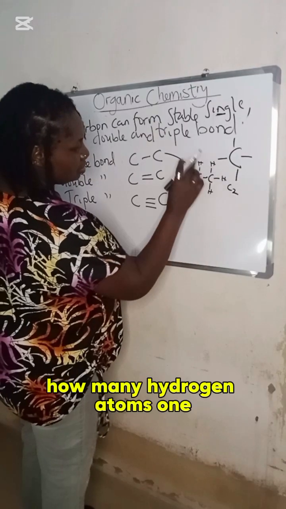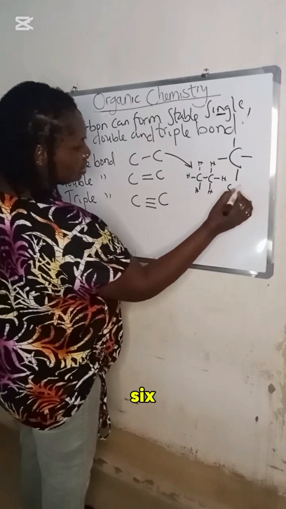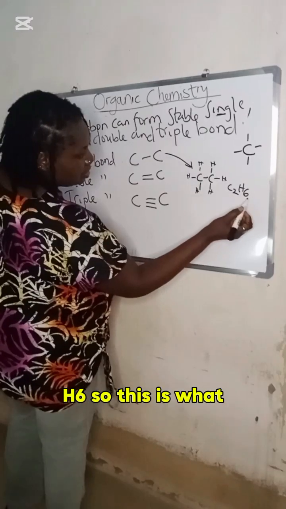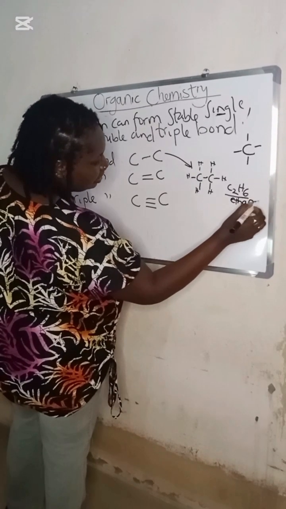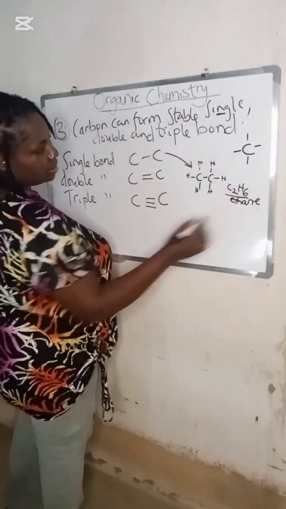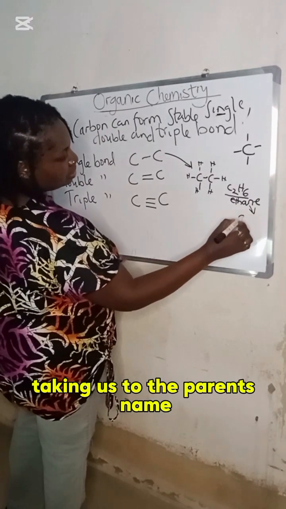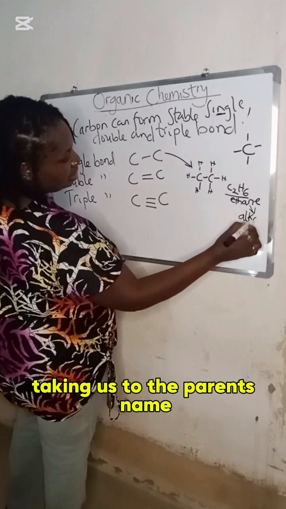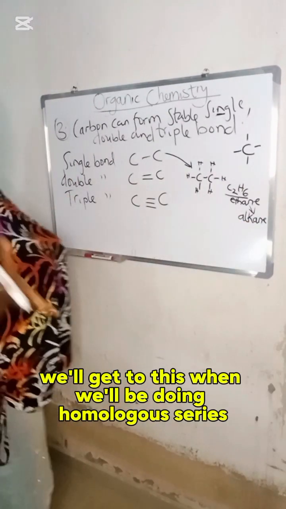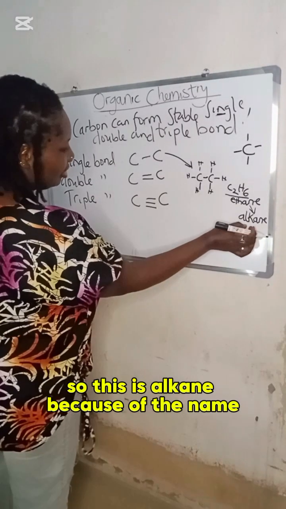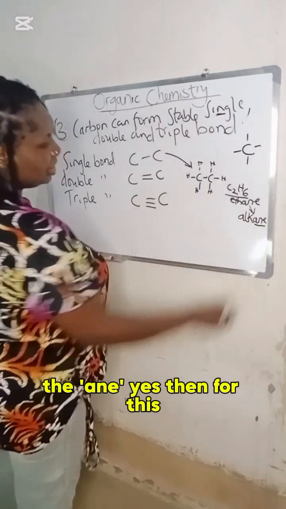How many hydrogen atoms? 1, 2, 3, 4, 5, 6. C2H6. So this is our ethane, taking us to the parent name, alkane. We will get to this when we do the homologous series. So this is alkane because of the name ending, ANE.